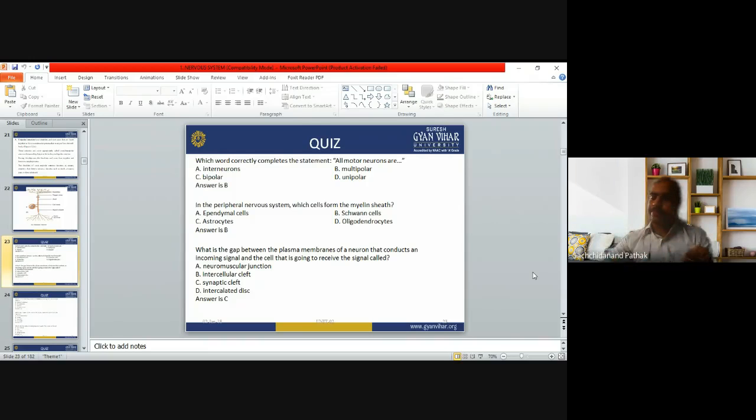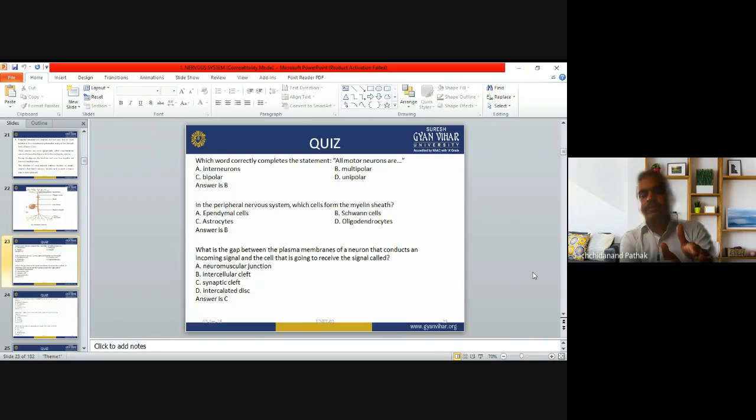So there is a gap between the two neurons, or you can say between the one neuron and one cell. The cell is receiving the signals, and the neuron is sending, or you can say releasing, the signals. So what is the gap? The same question is here. The neuron that conducts an incoming signal and the cell that is going to receive. So one cell is receiving, the other is conducting, giving. So what is the name of that gap between them?